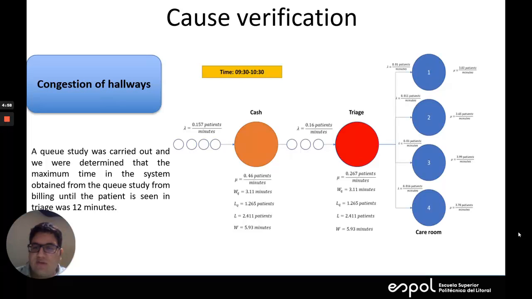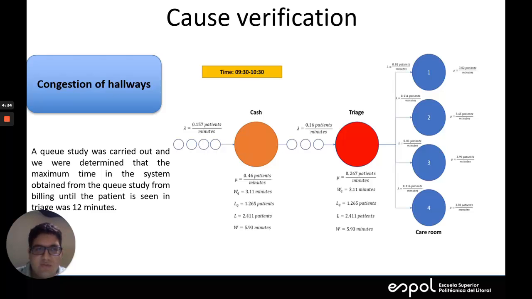Now, I am going to explain the relevant causes of our verification planning. The first cause is congestion in hallways. A case study was carried out. It was determined that the maximum time in the system obtained from the case study, from billing until the patient is seen in triage, was 12 minutes.